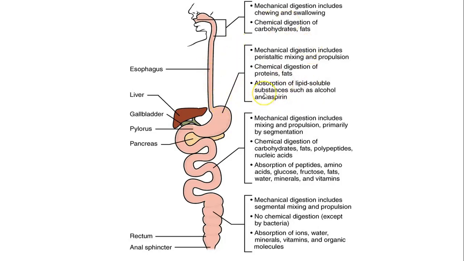A little absorption, very little, only for substances like aspirin and alcohol, happens in the stomach, but all of the absorption happens here in the small intestine. Okay, and then the food leaves the stomach into the small intestine, the duodenum first. In the duodenum, enzymes are being released from the liver and from the pancreas. So the liver releases bile. Bile is stored in the gallbladder and then released in the duodenum.